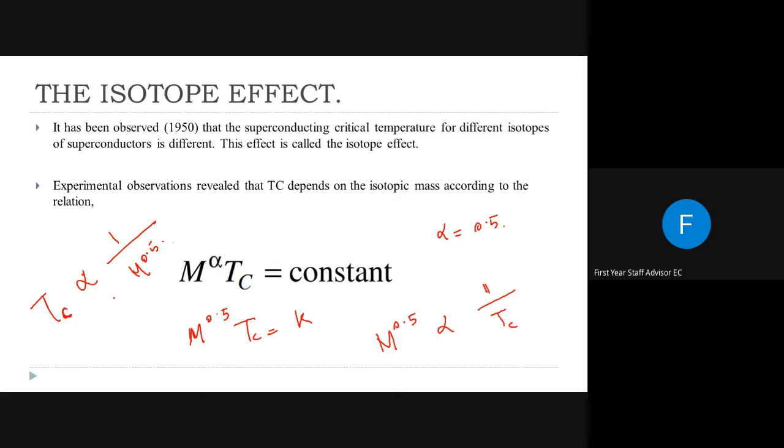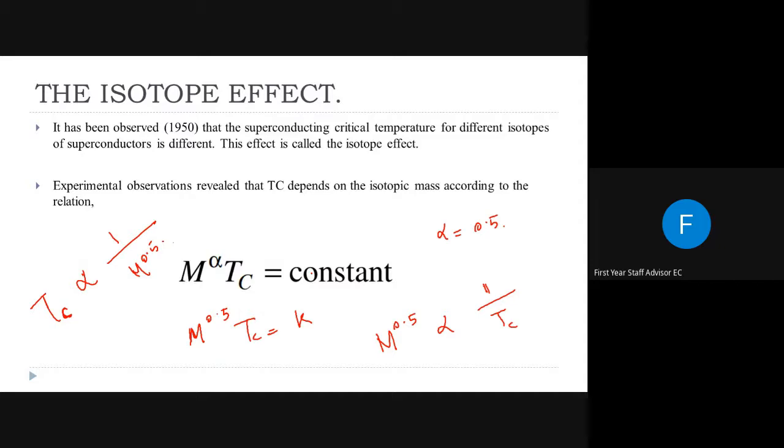So what is the isotopic effect? When we observe the isotopes of the same atom, what is the observation? The superconducting critical temperature, the temperature at which a normal material becomes a superconductor, or the transition temperature, is different for different isotopes. This is the isotope effect. Through experimental observation, we can create an empirical relation which shows the dependency between the mass of the isotope and the transition temperature. It is given by m raised to alpha, Tc is equal to a constant.